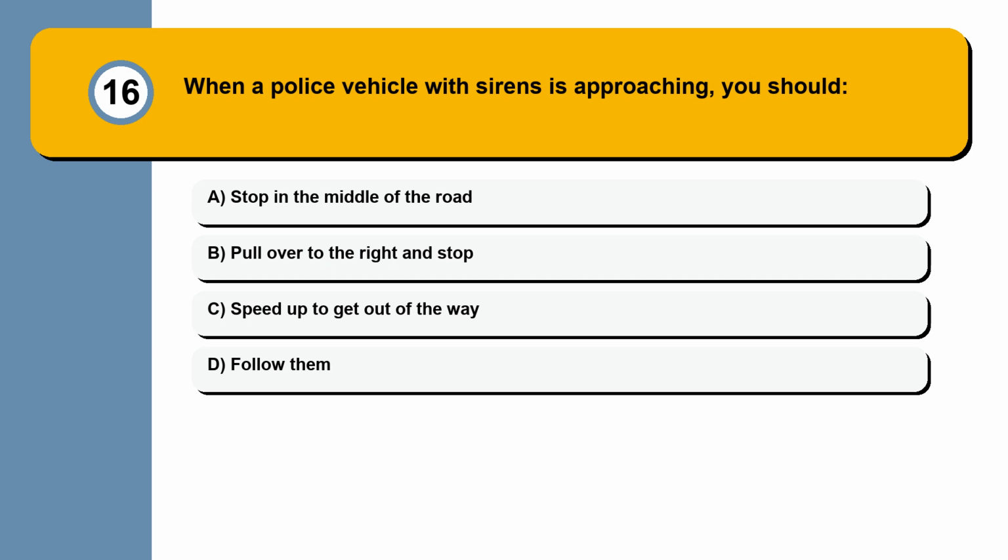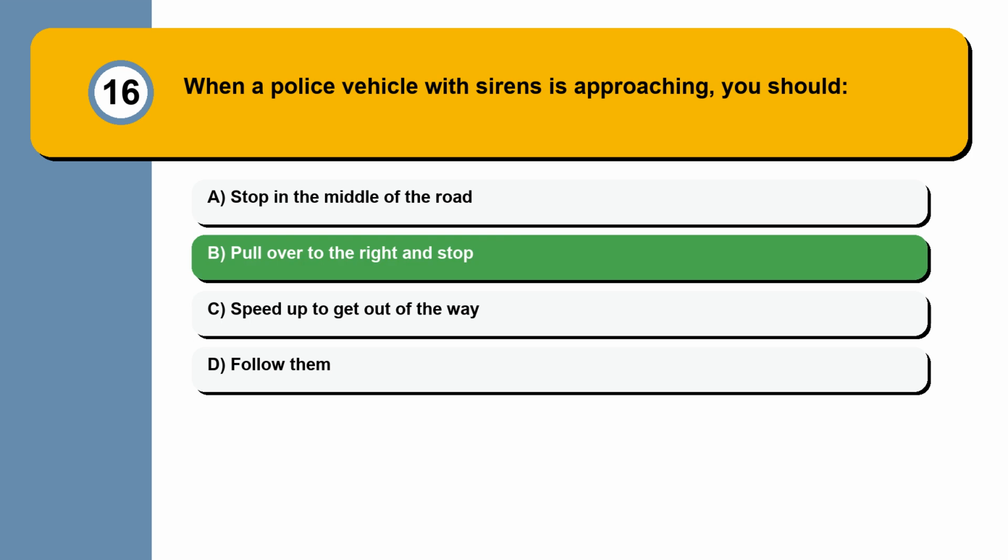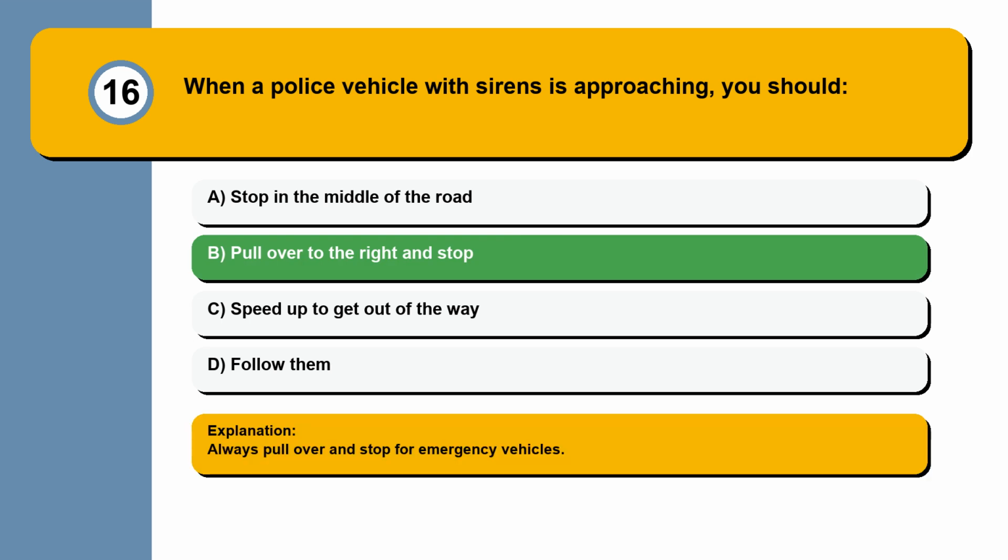Question 16. When a police vehicle with sirens is approaching, you should stop in the middle of the road, pull over to the right and stop, speed up to get out of the way, follow them. Always pull over and stop for emergency vehicles.